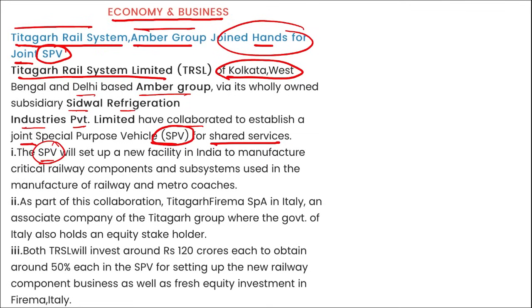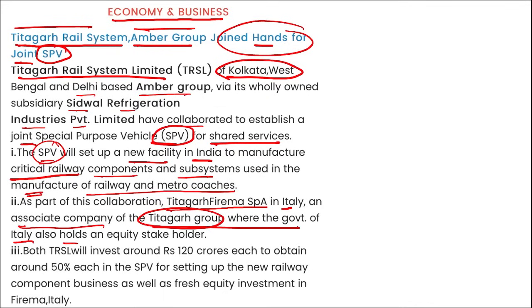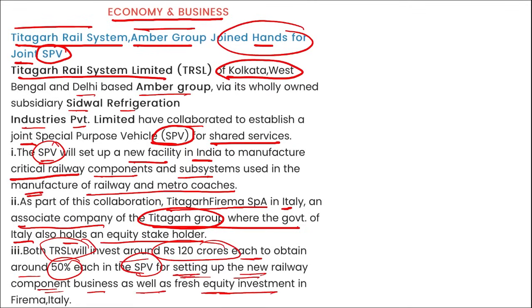This special purpose vehicle will set up a new facility in India to manufacture critical railway components and subsystems that are used in the manufacture of railway and metro coaches. As a part of this collaboration, Titagarh Firema SPA in Italy, an associate company of Titagarh Group, where the government of Italy also holds an equity stake, is involved. Both TRSL and Amber will invest around 120 crore rupees each to obtain around 50% each in the special purpose vehicle for setting up this new railway component business as well as fresh equity investment in Firema, Italy.